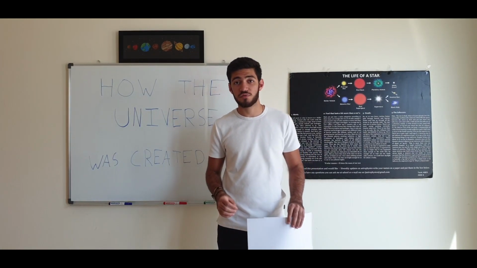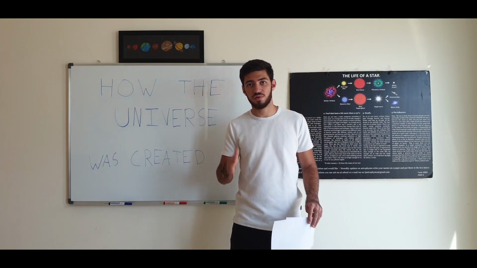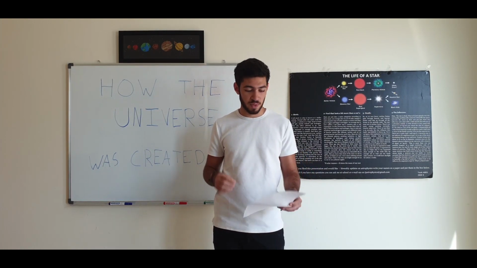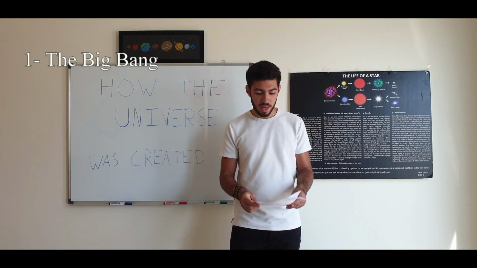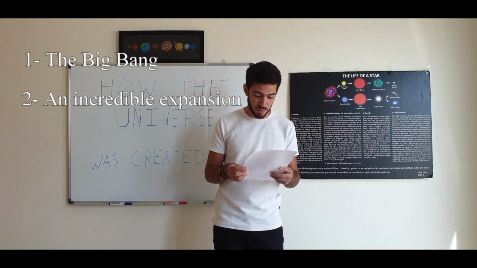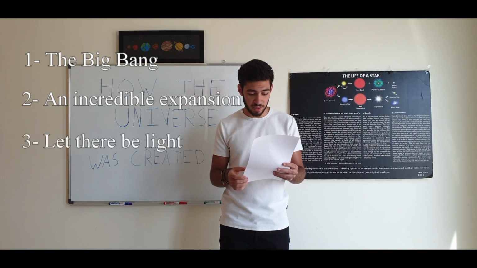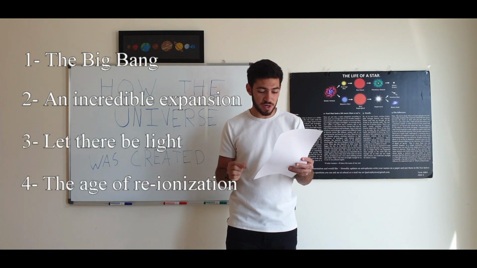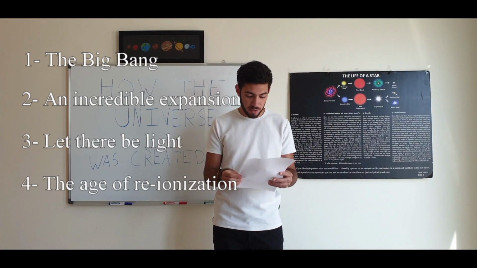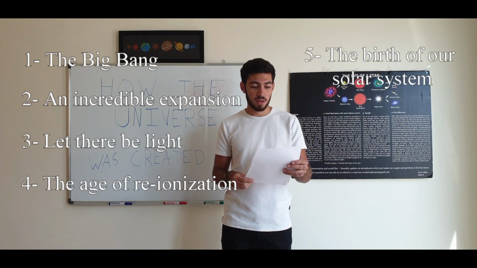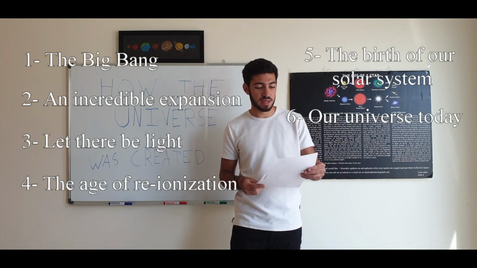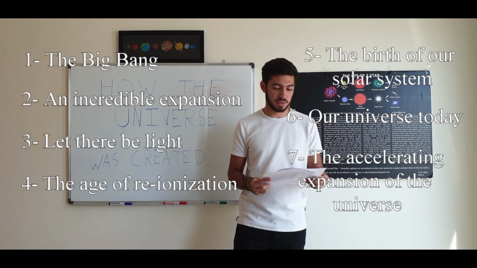So to make it easier for you guys, I divided the evolution of the universe in 7 main parts. First of all, the Big Bang, and then an incredible expansion. Following that, let there be light. Fourth of all, the age of re-ionization, and then the birth of our solar system. Number 6, our universe today, and finally, the accelerating universe.